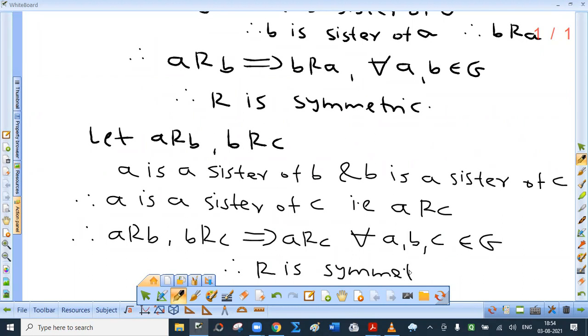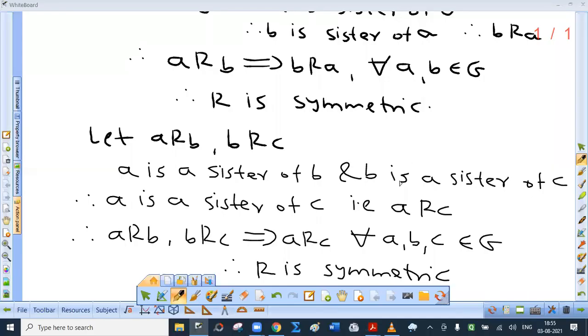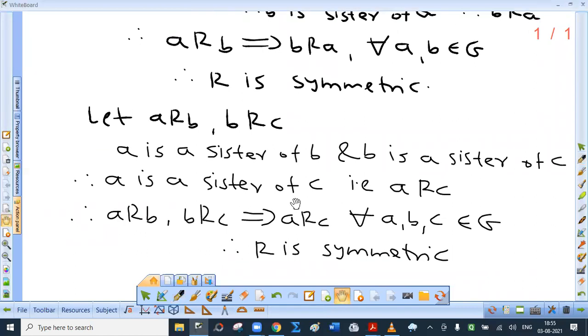Right now. Actually, I should have written here R is transitive. Not reflexive. Now this is correct.